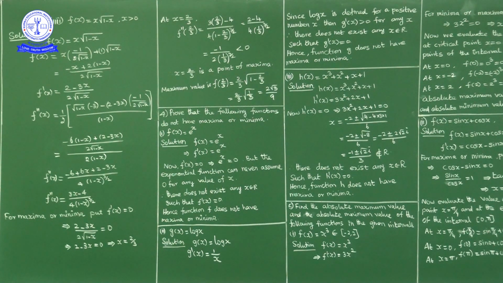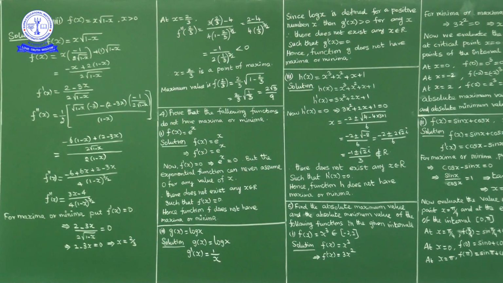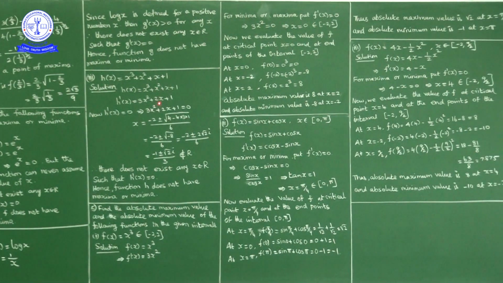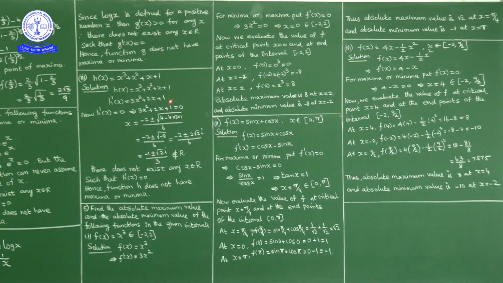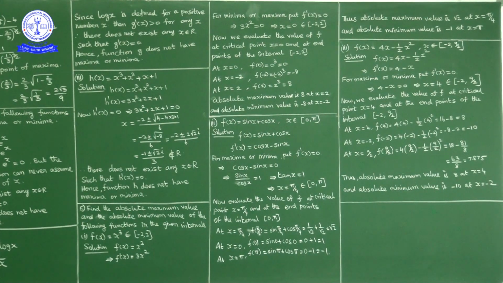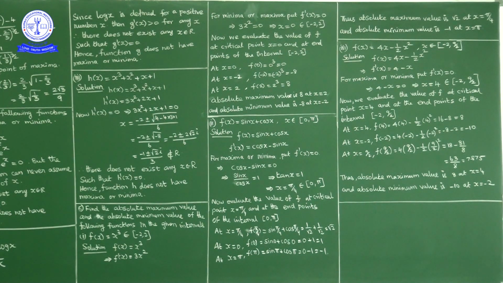Next question, h of x equal to x cube plus x square plus x plus 1. Now for this function find h dash of x. H dash of x equal to x cube derivative is what? 3x square plus x square derivative 2x plus x derivative 1, 1 derivative 0. So h dash of x equal to 3x square plus 2x plus 1.